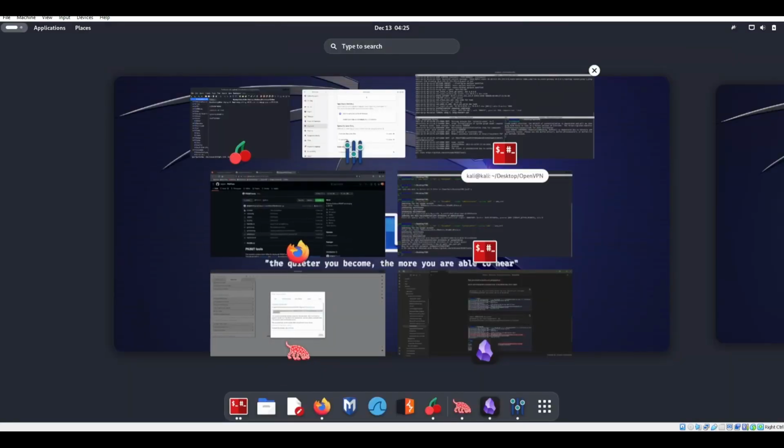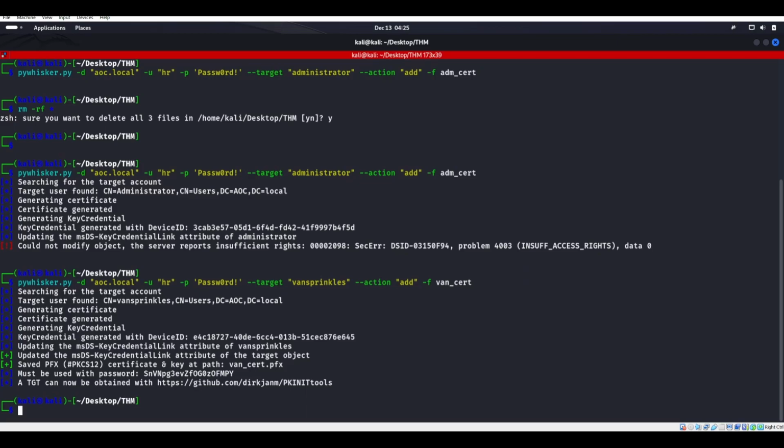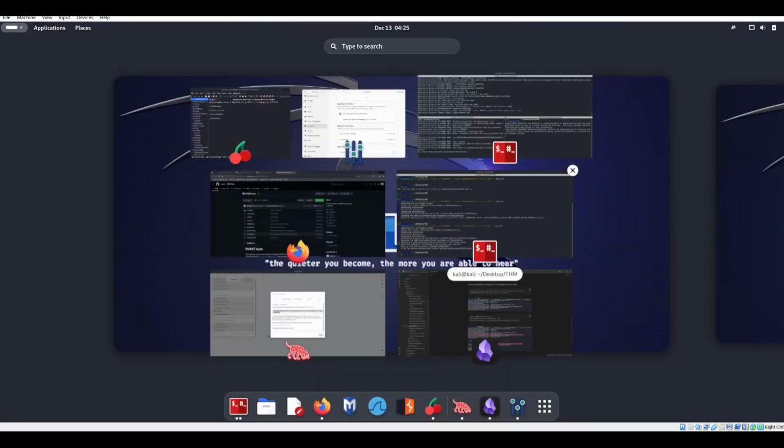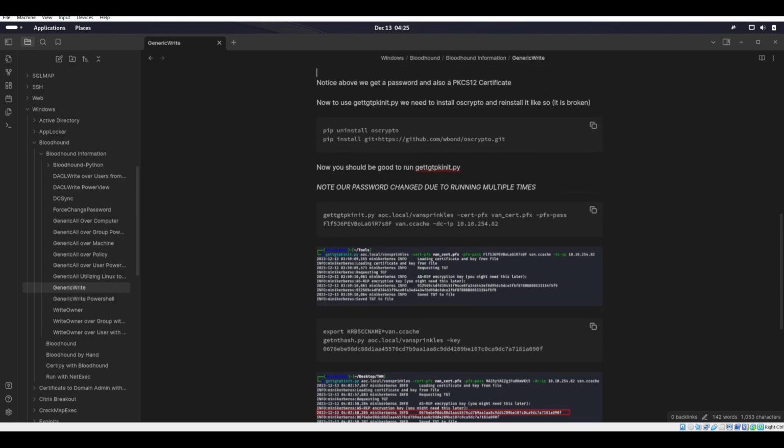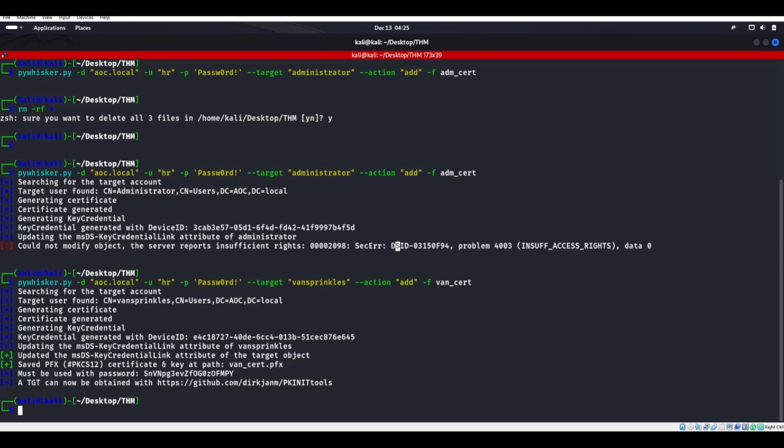Negative. As soon as you go to run it, you will get this libcrypto error many times. This is if you're running a newer version of Kali. So what you have to do is get rid of the crypto library. You've got to do a pip uninstall of the crypto package, then pip install git+https, blah, blah. Okay, I'll go ahead and throw it over into here so you can see it better.